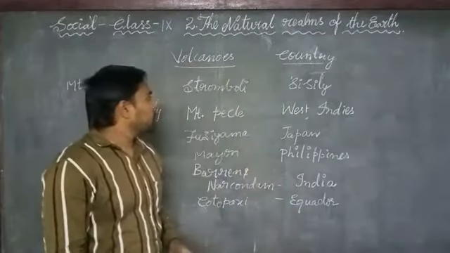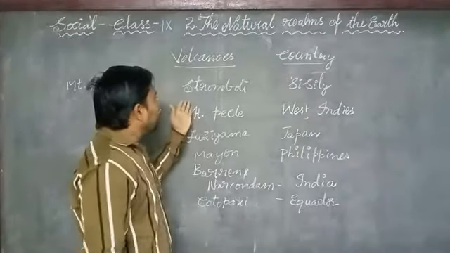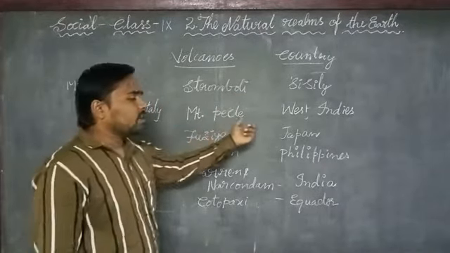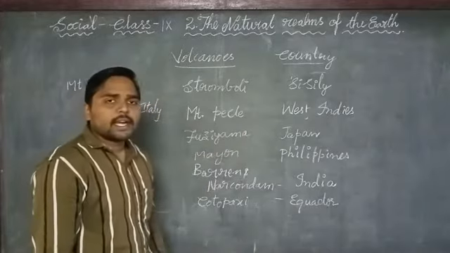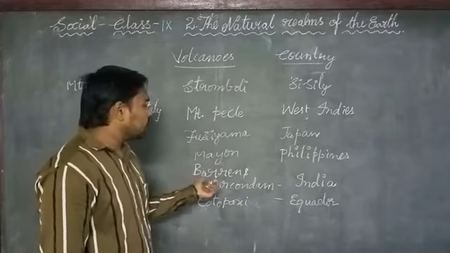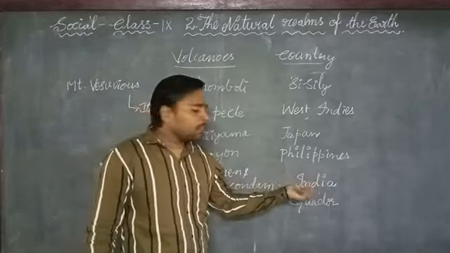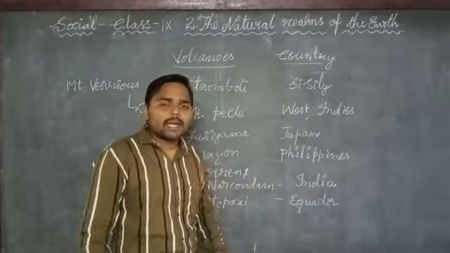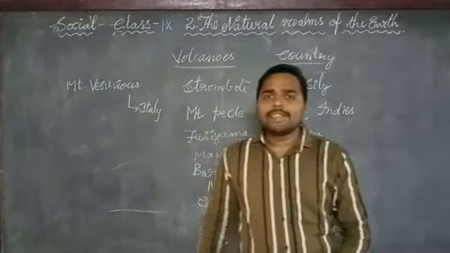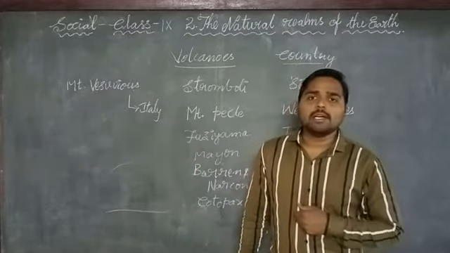These are some of the most active volcanoes around the world. Stromboli is located in Sicily. Mount Pelee is located in the West Indies. Fusiyama is located in Japan, and Mayon in the Philippines. Barren and Narcondam are located in India, in the Andaman and Nicobar Islands, Cotopaxi in Ecuador, and Mount Vesuvius in Italy.